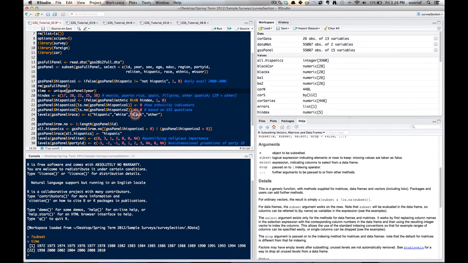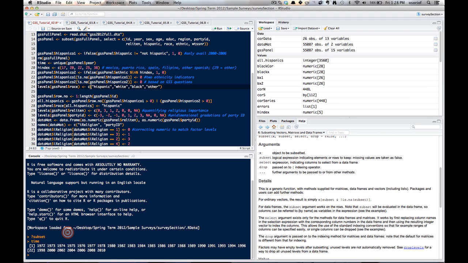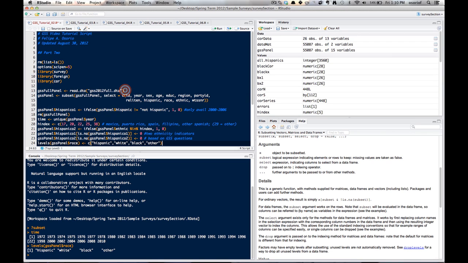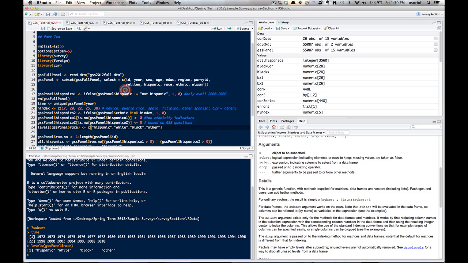We've got the GSS from 1972 to 2010. However, for every year there are many missing responses, and we have to deal with these. So what I want you to take away from this script is that it's not always as straightforward as you might think to extract a variable from the GSS in a useful way.